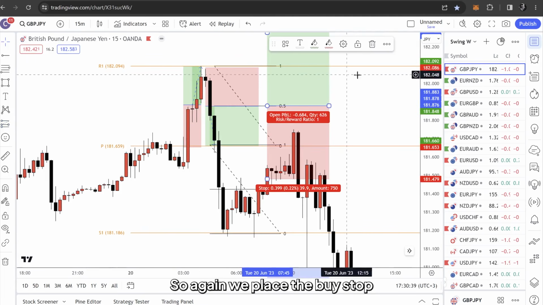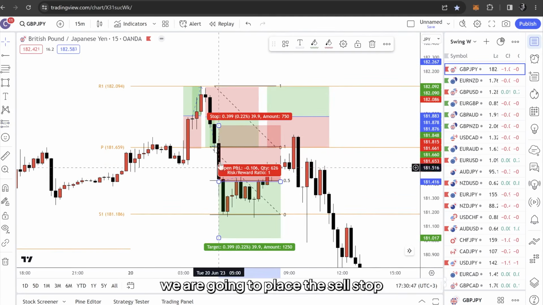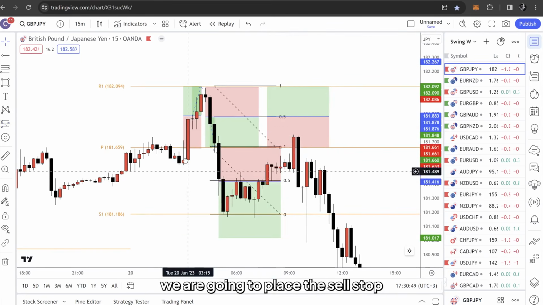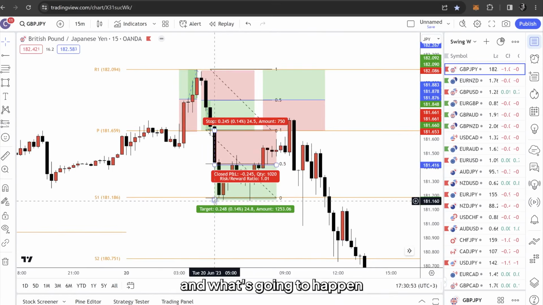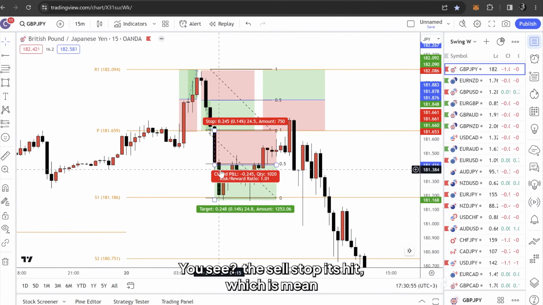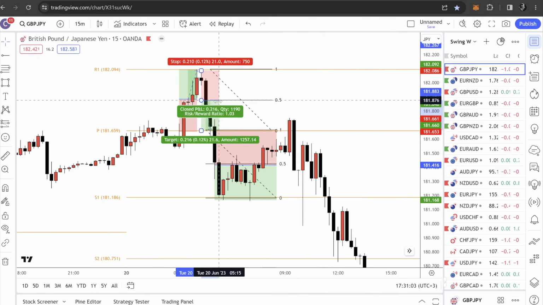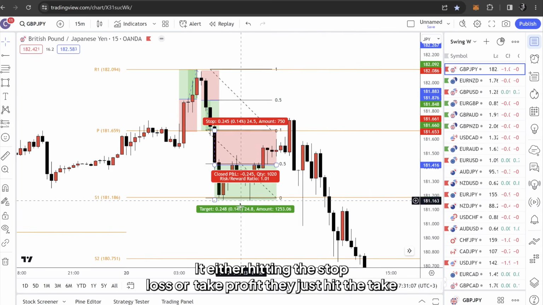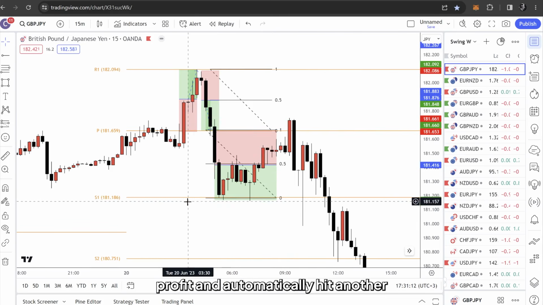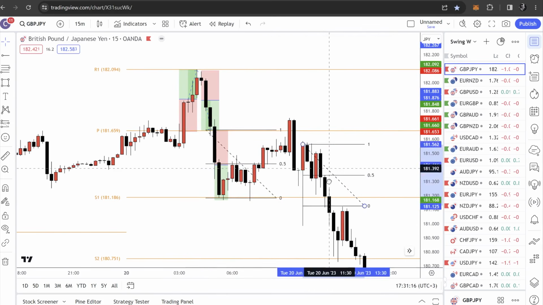So again, we place the buy stop. And of course, again, we are going to place the sell stop. And what's going to happen, you see, the sell stop is hit, which means we will delete the buy stop order. And we leave the trade running. Two things can happen, either hitting the stop loss or take profit. It just hit the take profit and automatically hit another pivot point level, which means we will repeat again.